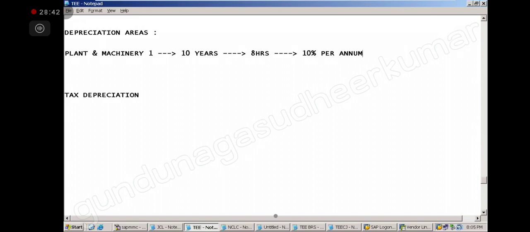They decided it like this as a normal scale. But in ours, this is a tax depreciation.